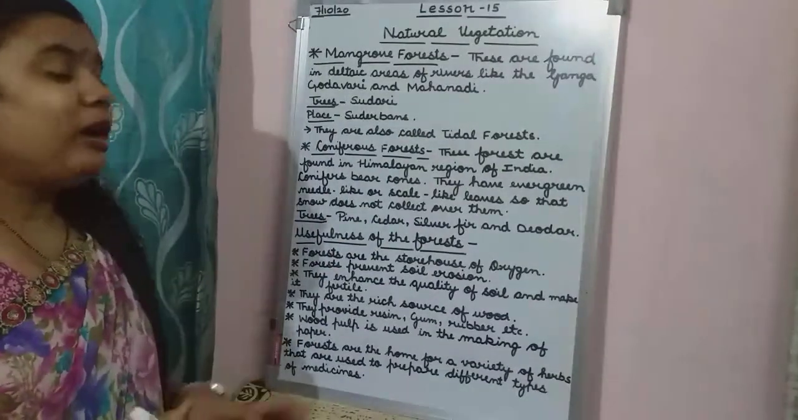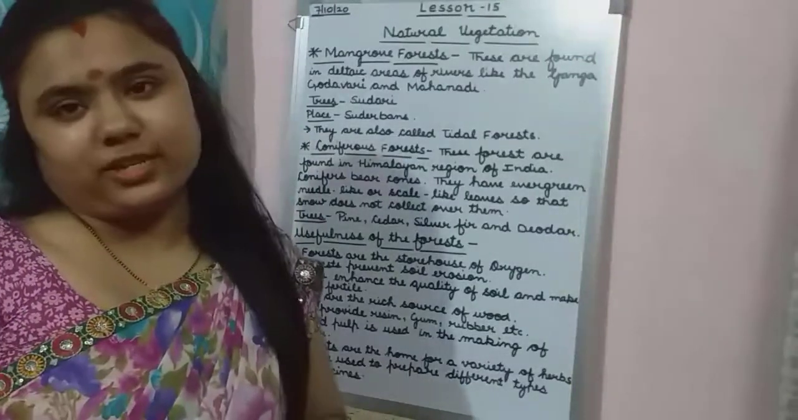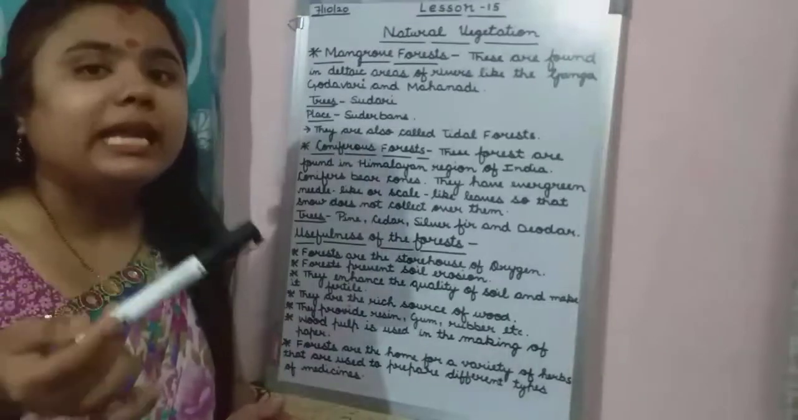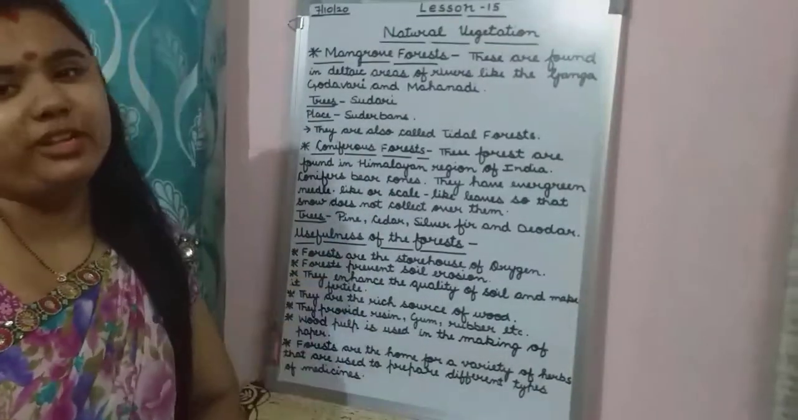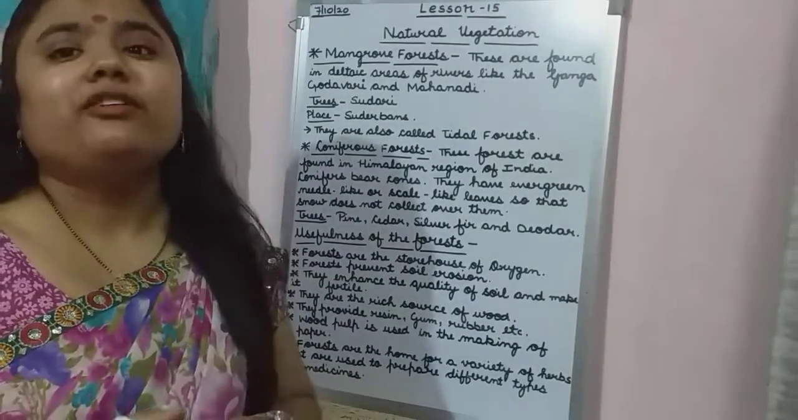Now children, we have studied the 5 main types of forest. Now let's see what the next topic is. The next topic is usefulness of the forest.